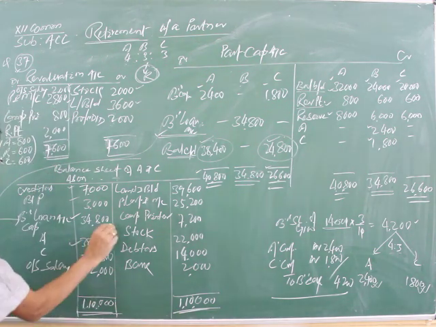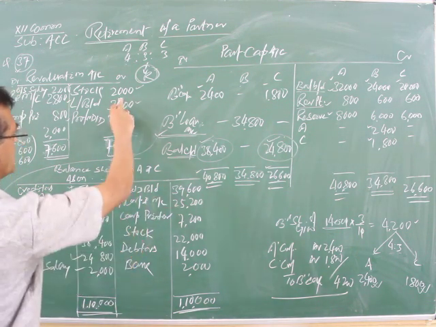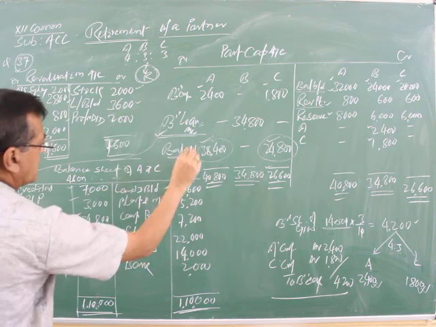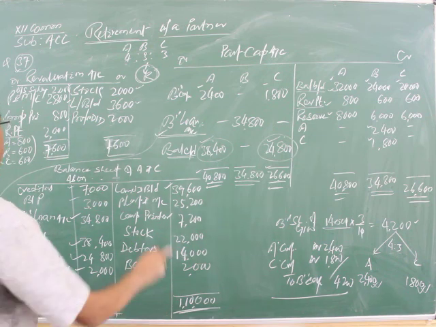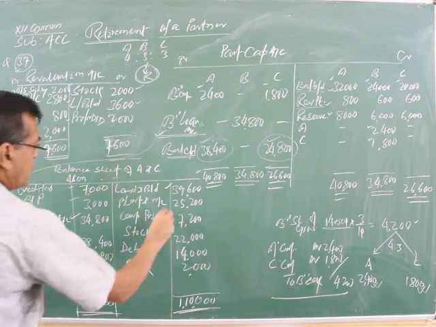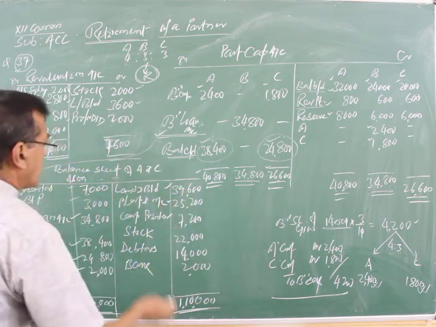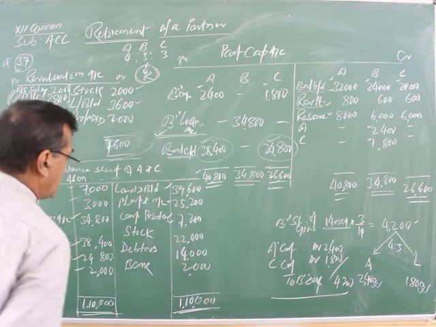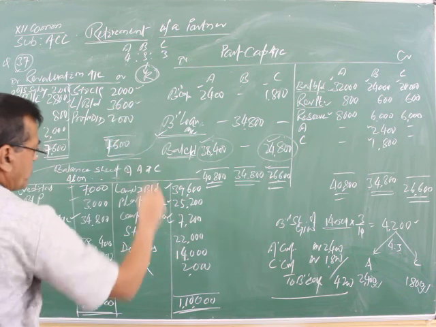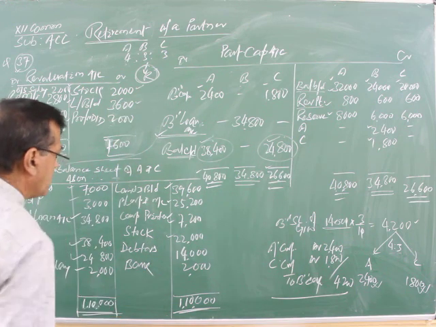On the asset side, land and building increased by 3,600 to 39,600. Plant and machinery decreased by 2,800 to 25,200. Computer printer decreased by 800, so it will be 7,200. Stock increased by 2,000, so it will be 22,000.